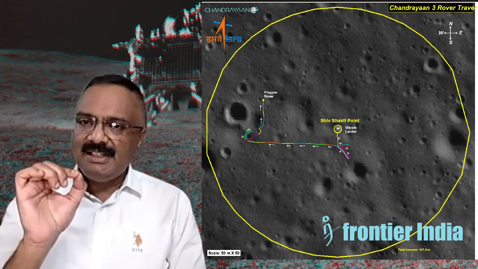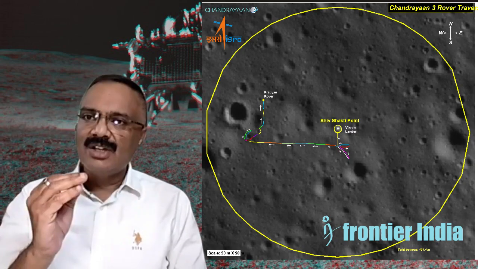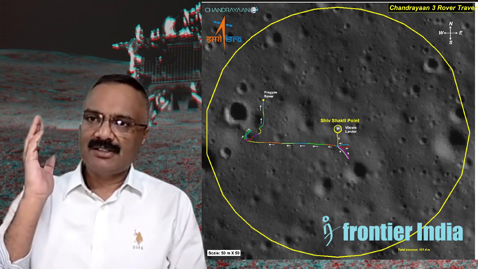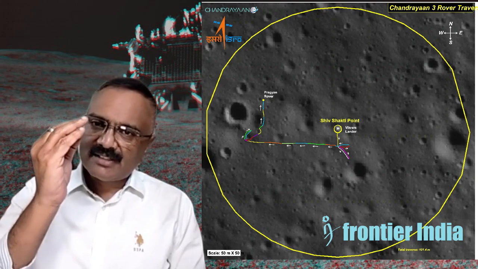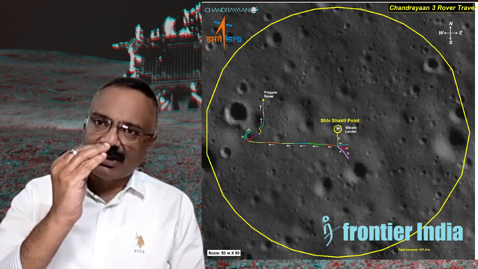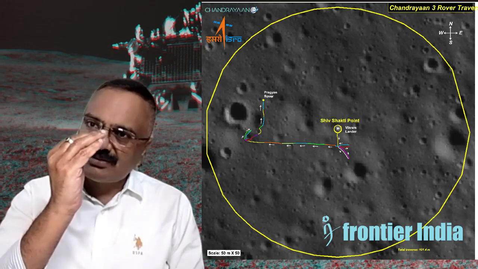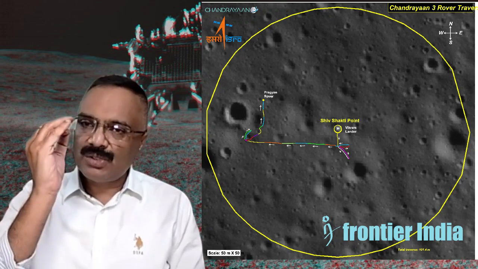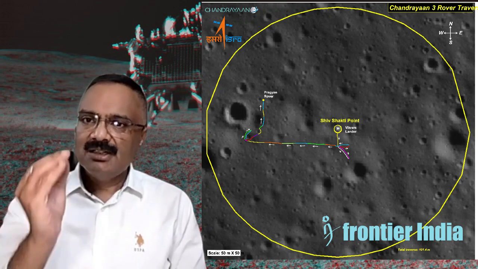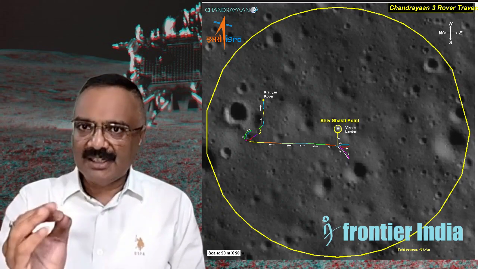So this point, he claims, is in the high latitude region of the southern hemisphere, because the polar Antarctic area starts at 80 degrees south. He is telling that 69.36 south is called very near, that is called the high latitude area of the lunar surface. This is what he claims.